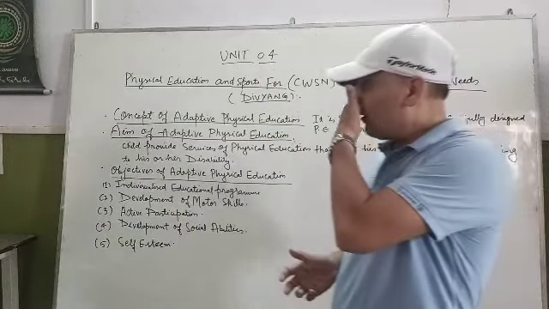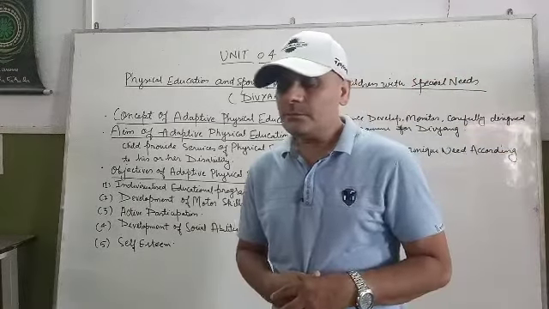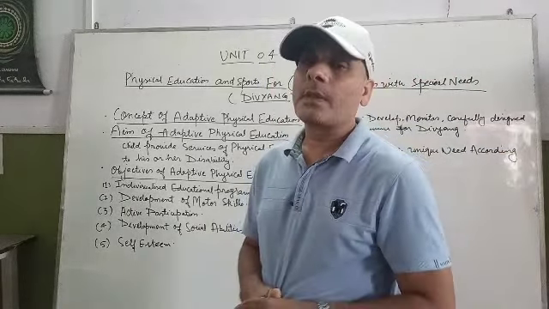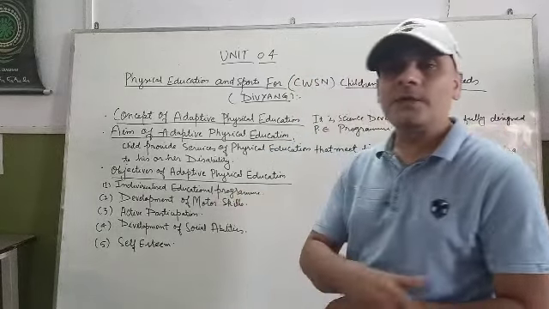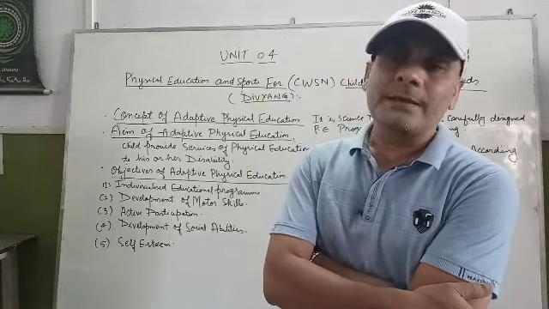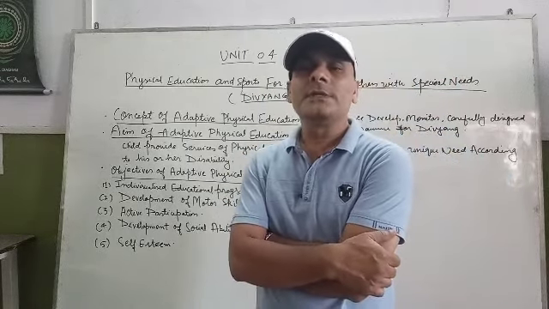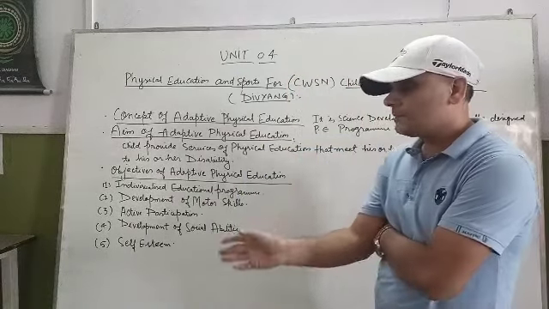Right. Now come to the next topic, that is the objectives of adapted physical education. There are 5 objectives.